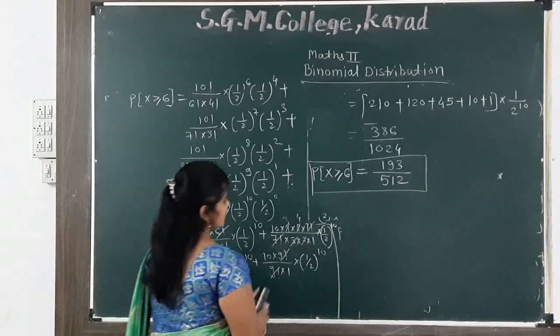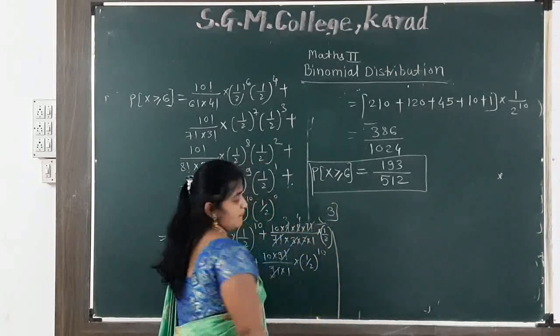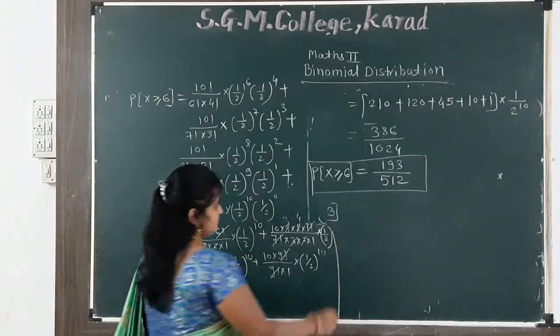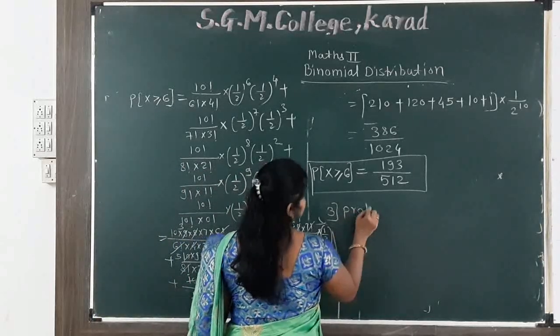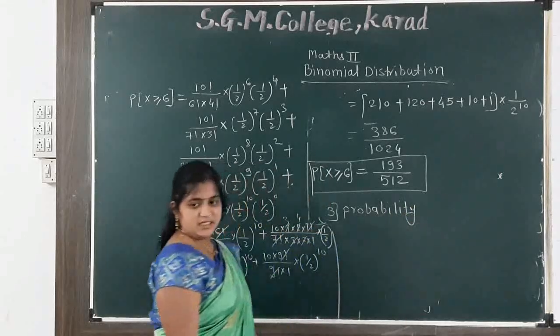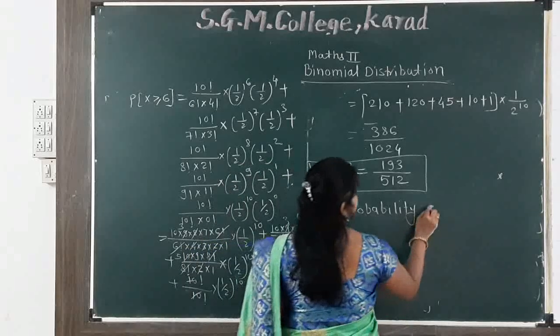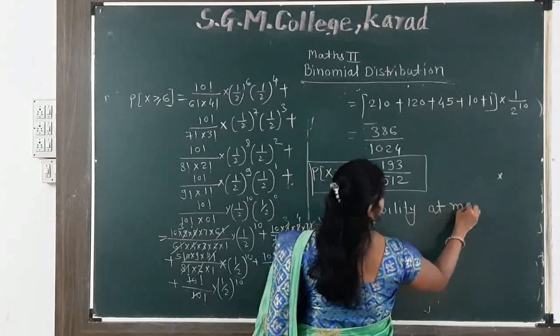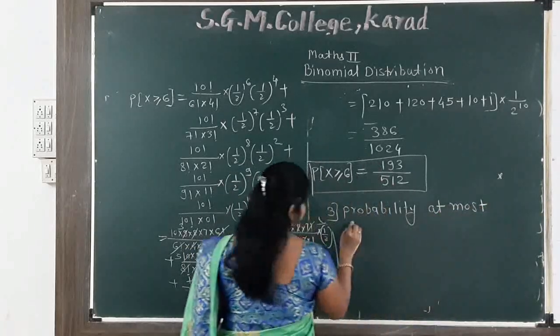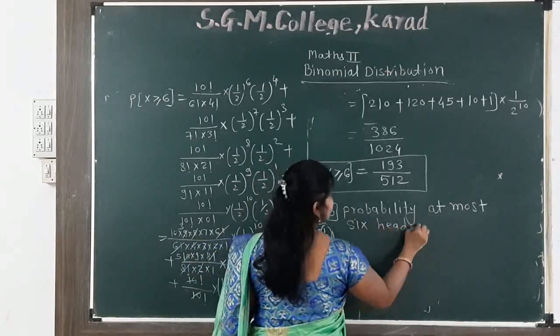Now third, what is my third? Getting a probability of at most 6 heads. At most 6 heads.